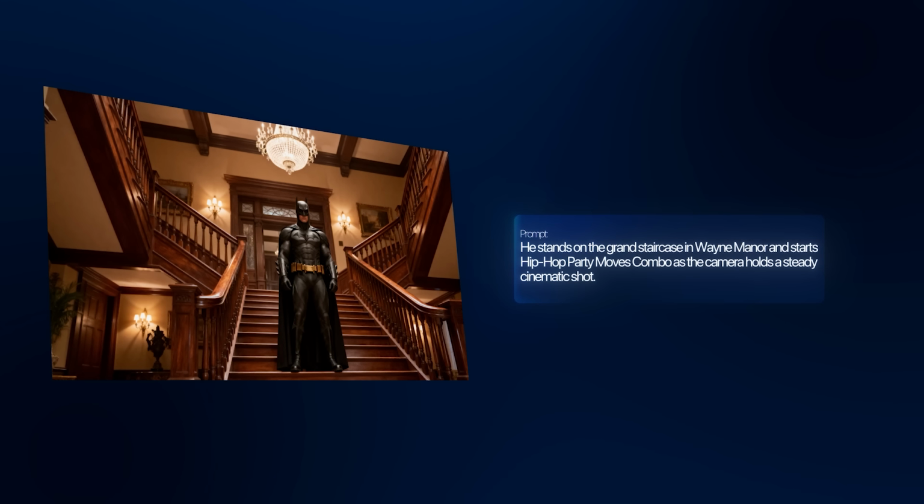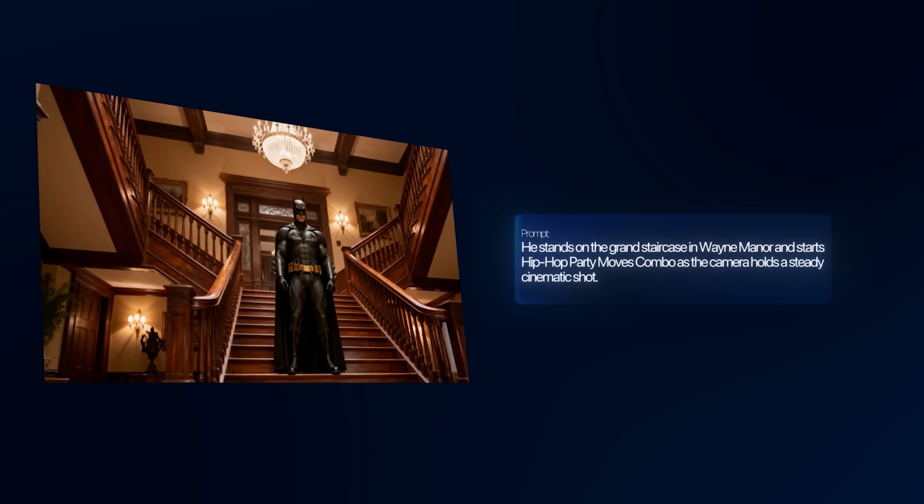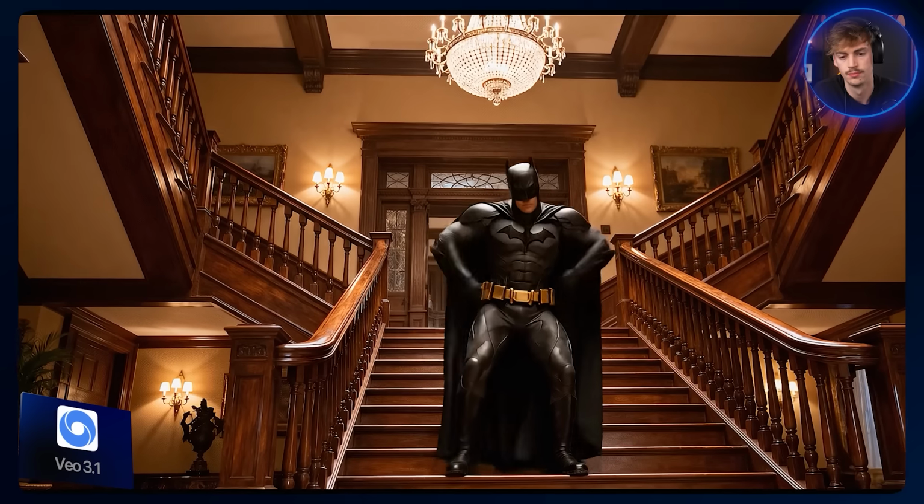Let's have a bit of fun. Let's see how good AI can dance. So I have this image here of Batman, and he's standing at a staircase. And I want him to be doing some hip-hop party moves combos. So we're gonna start off with Google.